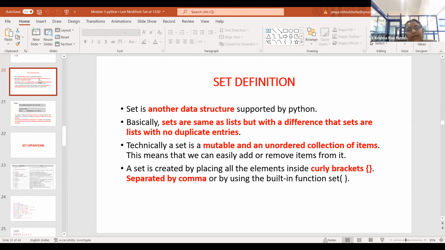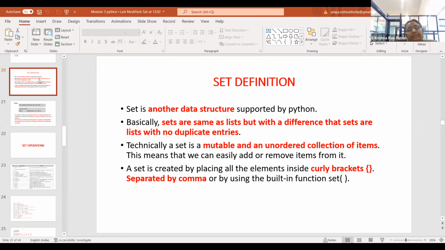These sets are an unordered collection. They are similar to your list. They can be mutable, but they are unordered and they will not allow any duplicates. So any duplicate values are not allowed in a set. And a set is always represented with a set of curly brackets, and all the elements of a set are separated by commas. Whenever you want to create a set, it is created with the built-in function set followed by a set of parentheses. Am I clear or you want me to repeat?